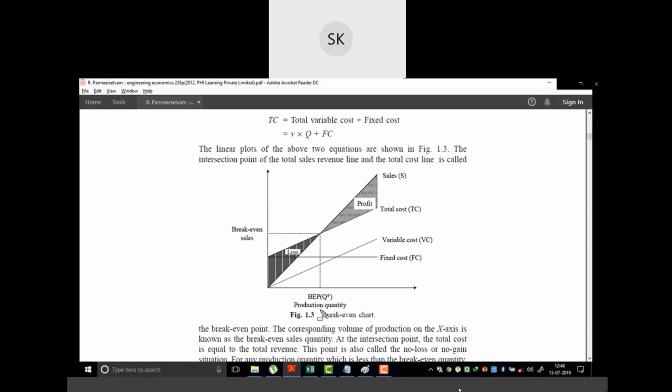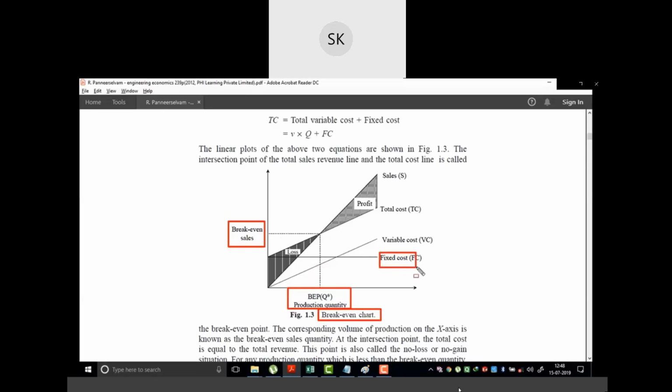Okay, so let us discuss the break-even chart in detail. This is the break-even chart. The y-axis is the break-even sales, and the x-axis is the production quantity. So this is the independent parameter, and this is the dependent parameter, which depends on the independent parameter. That means always when you draw a graph, the quantity on the x-axis is the independent parameter, and the quantity on the y-axis is the dependent parameter. So in this case, production quantity is the independent parameter, and the break-even sales is dependent on the production quantity.